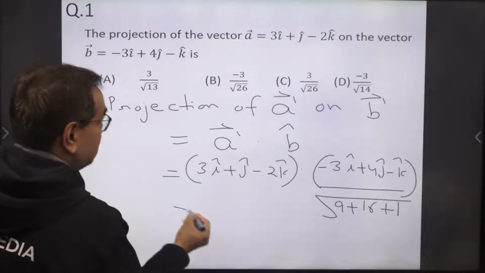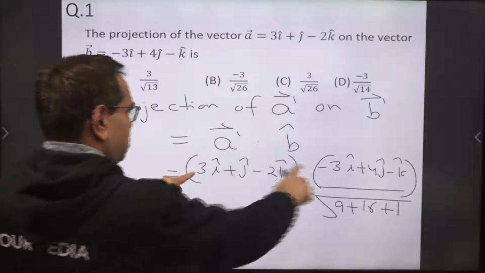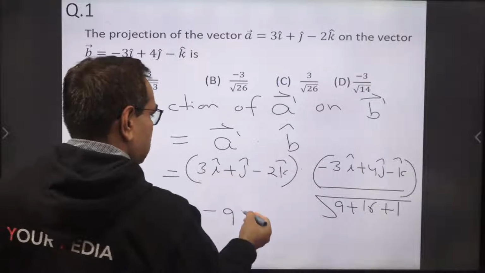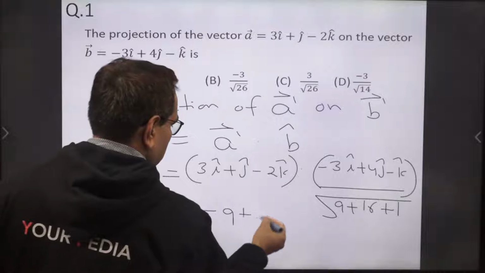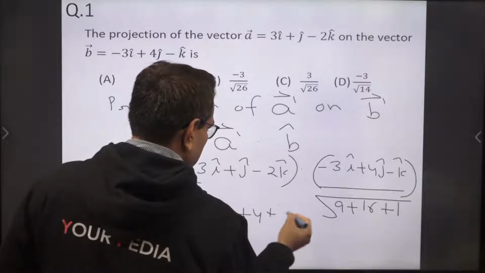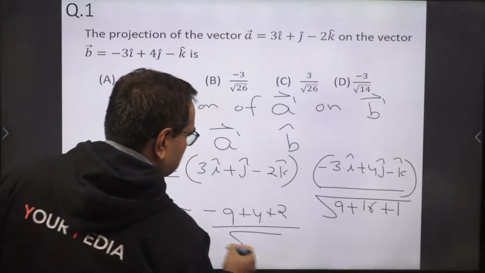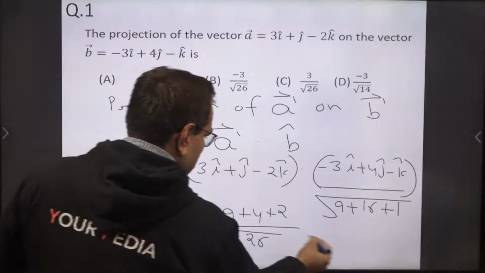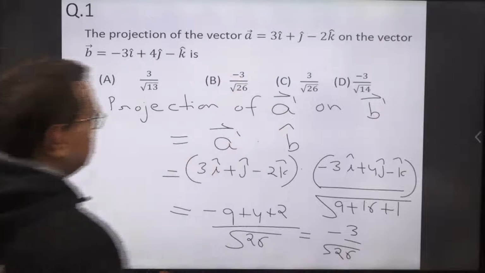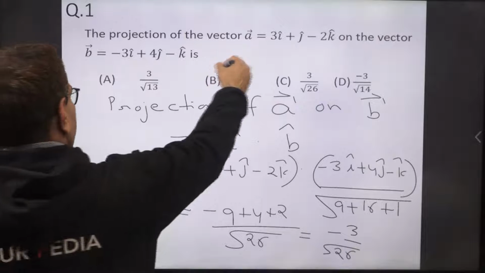So now what answer are you getting? 3 into minus 3, minus 9, plus 4 into 1, plus 4, minus 2 into minus 1, plus 2, upon root 26. So minus 3 upon root 26 is the right answer. B option you are getting.